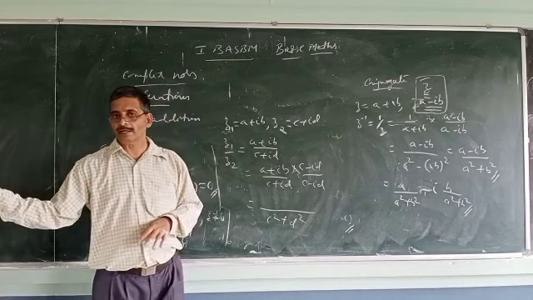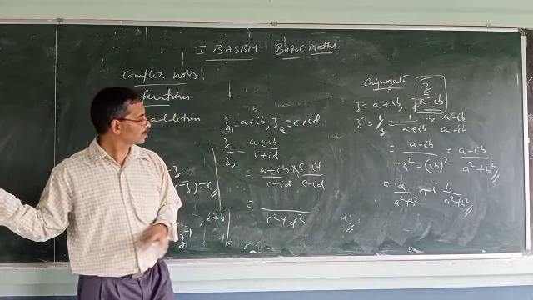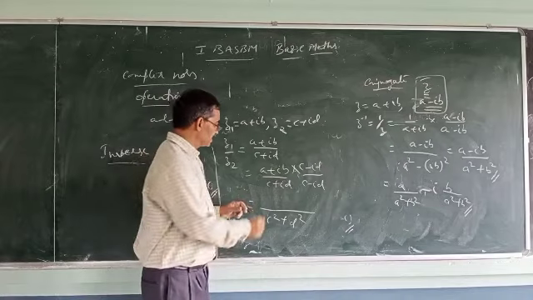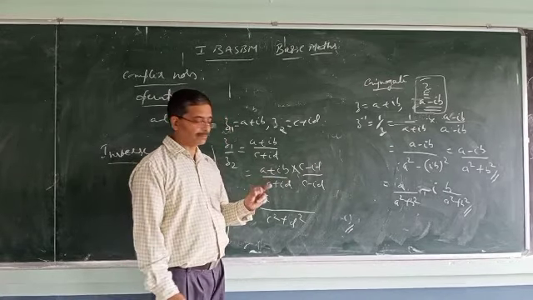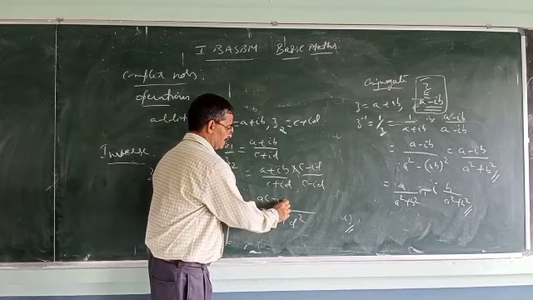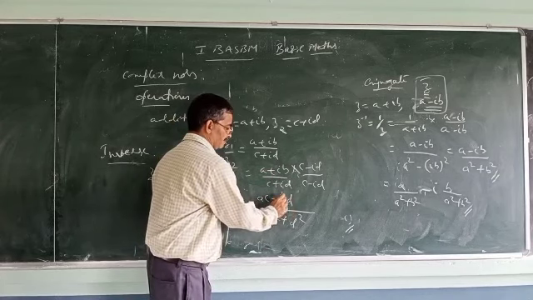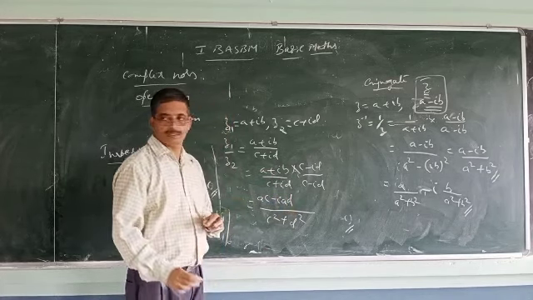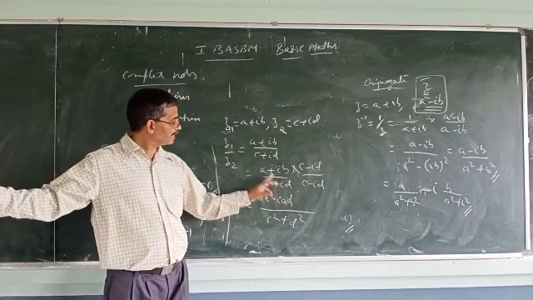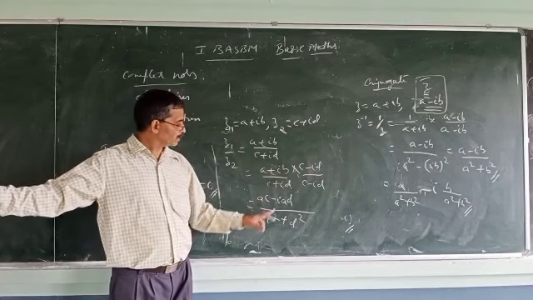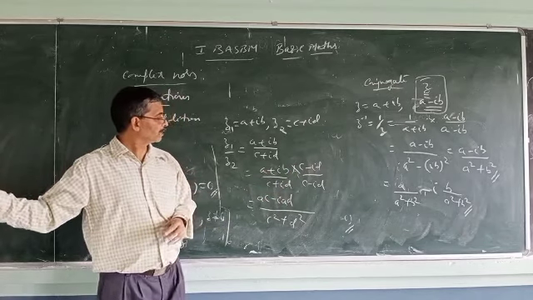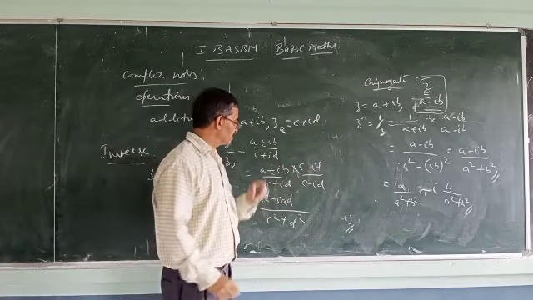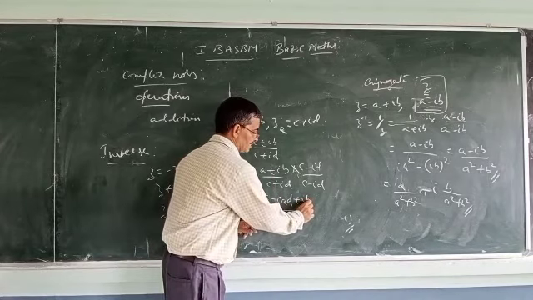Numerator, just multiply and you can write whatever it is. So what is the multiplication? a into c, ac. Next, a into minus id, minus iad. Next, ib into c, plus ibc.